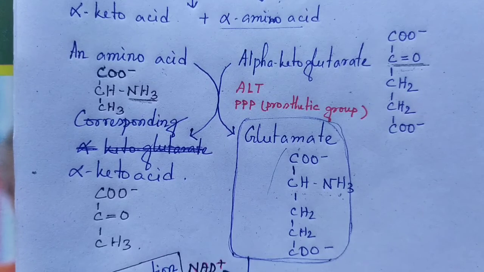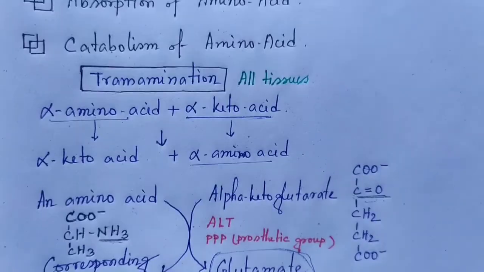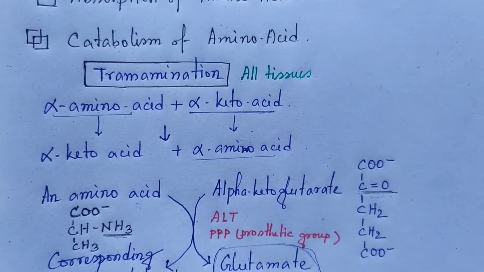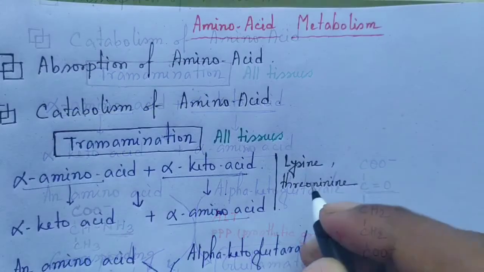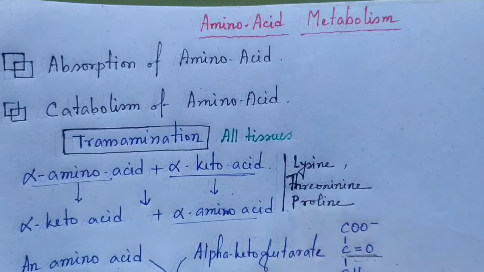And fourth, some amino acids do not go through this transamination process. The amino acids are lysine, threonine, and proline. Lysine, threonine, and proline cannot enter through the transamination process. These amino acids follow a direct degradation process.